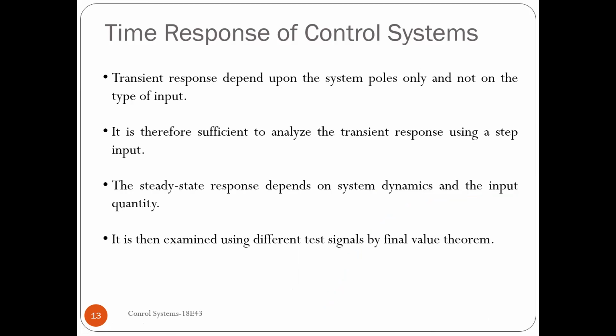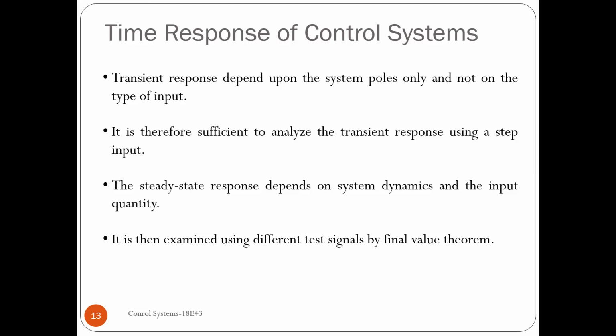Now we have to observe that the transient response depends only on the characteristic equation of the system, not the input. I repeat, the transient response depends only on the characteristic equation. The roots we get from the characteristic equation we call the poles of the system.